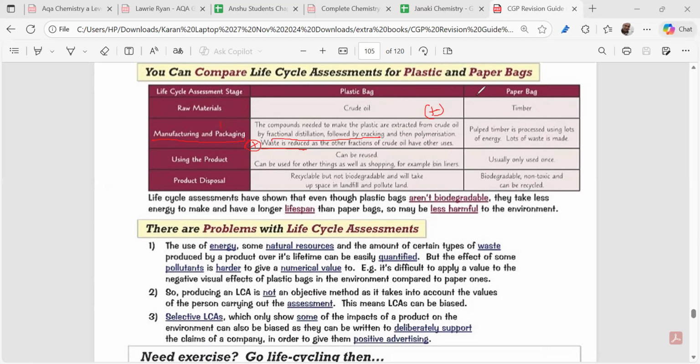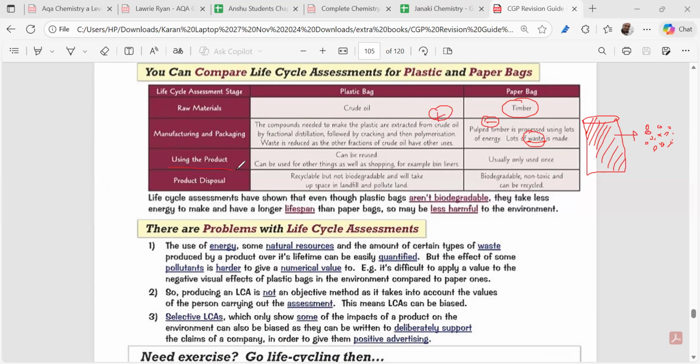On the other hand, for the paper bag, what do we do? We have to take timber, meaning trees. After that, we have to break it into small pieces. See, energy. And after that, we have to crush it into powder. See, a huge amount of energy. And finally, lots of waste is generated. So it's a minus over here, and a plus over here.